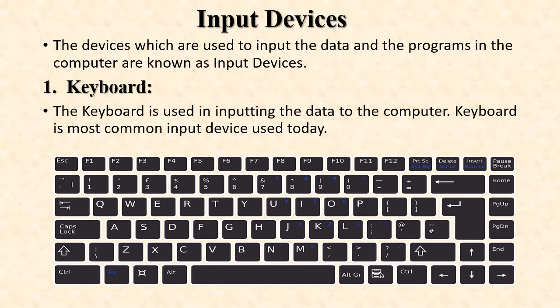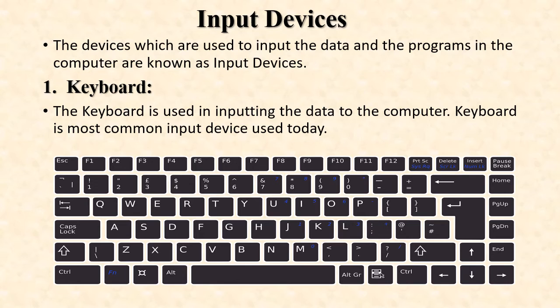Next is the function keys. The 12 function keys are present on the keyboard. These are arranged in a row along the top of the keyboard. Each function key has a unique meaning and is used for some specific purpose. So 12 function keys are present on top of the keyboard.